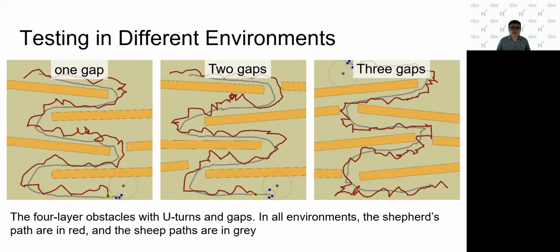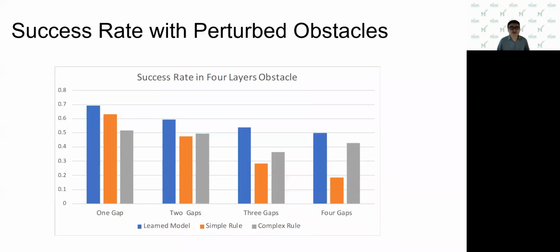To test our controller in the perturbed obstacles, we train the model in 3 layers, but test it in 4 layers. The group behavior parameters are randomized in the range identical to those used in the training. The figure shows the success rate of the shepherding by the trained model with different numbers of gaps. The figure shows the success rate of the 4-layer perturbed obstacle with different gaps. Consequently, the success rate of the learned model remains at least 15% higher than the rule-based methods.